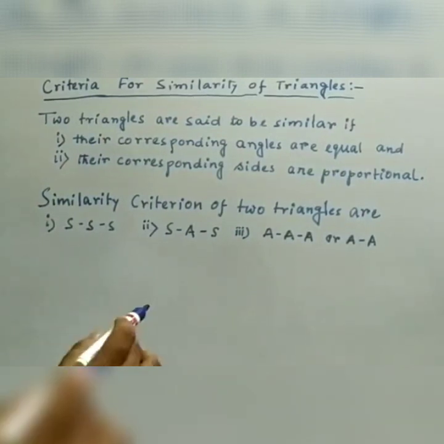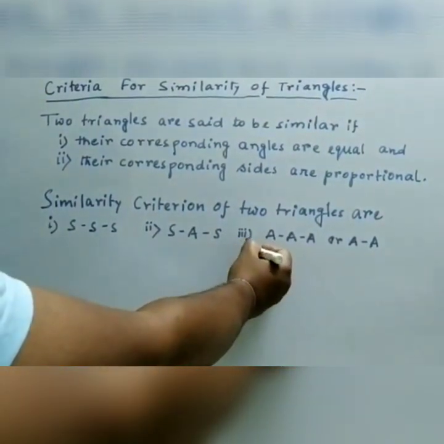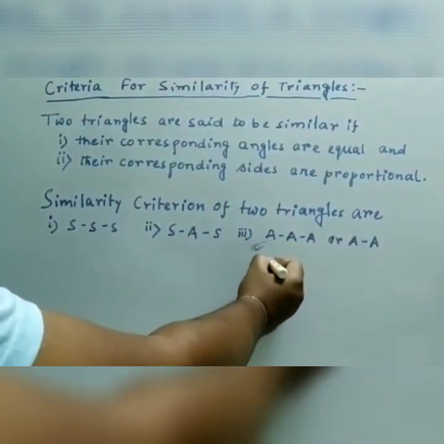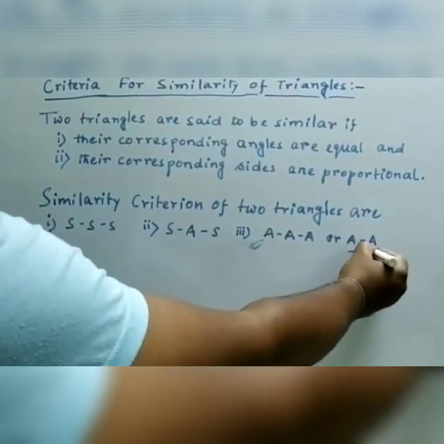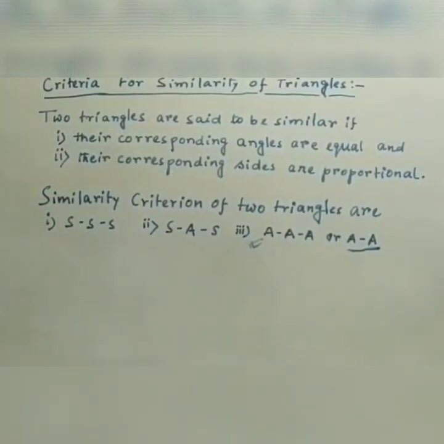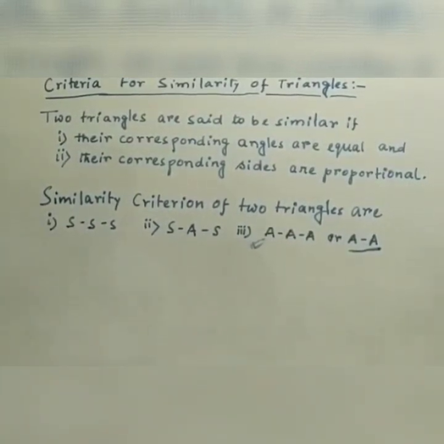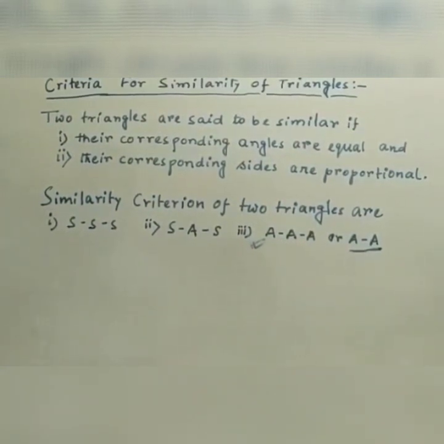Any of these you can use to prove similarity. Most of the questions are solved by this third one, where two angles are proved equal. If two angles are equal, then the third angle of the triangle must also be equal. Now we'll see some examples, and from there you can learn how this criteria can be used.